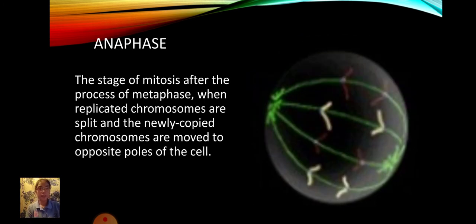Anaphase. The stage of mitosis after the process of metaphase, when replicated chromosomes are split and the newly copied chromosomes are moved to opposite poles of the cell. It is a very important stage of the cell division because it ensures that duplicated chromosomes or sister chromatids separate into two equal sets.